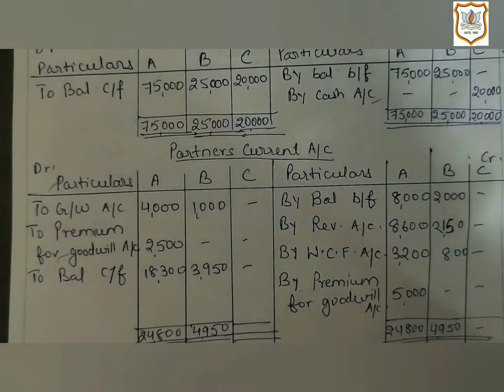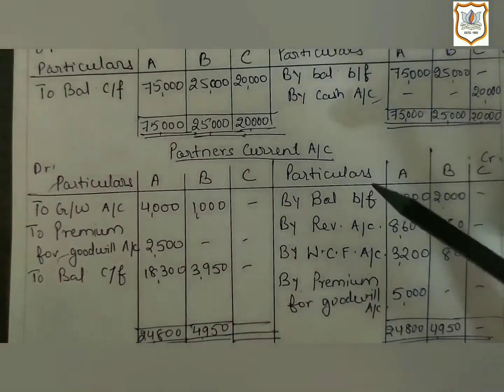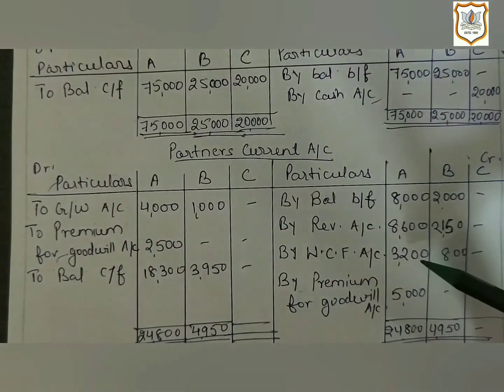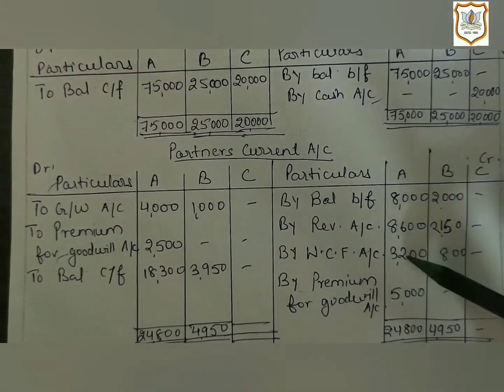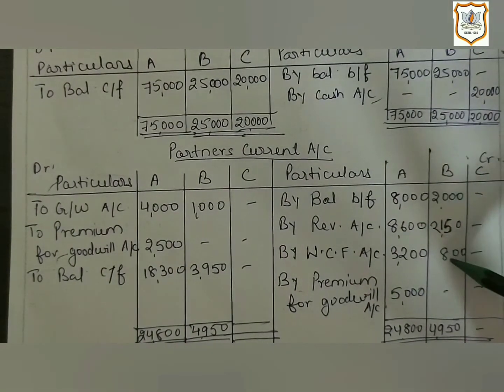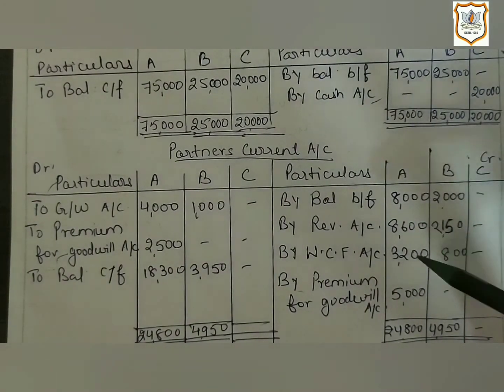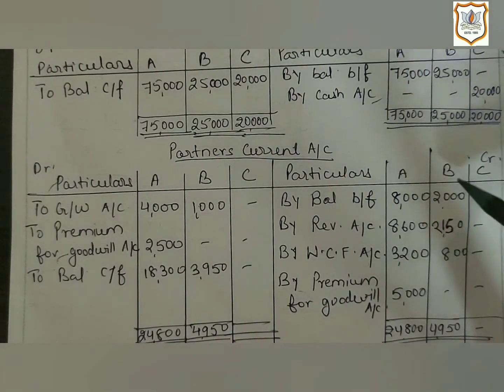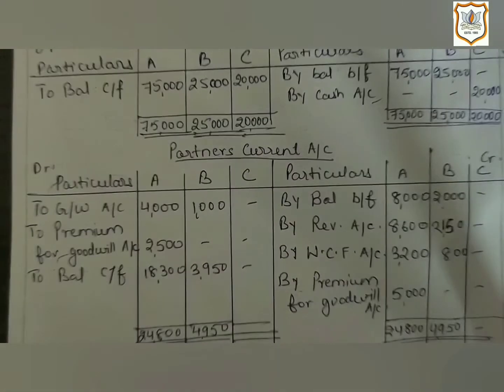So here we will give effect of it on credit side of partner's current account. It will be distributed between A and B as 3,200 for A and 800 for B, as old ratio is 4:1. So according to that ratio, A's current account will be credited by rupees 3,200 and B's current account will be credited by rupees 800.